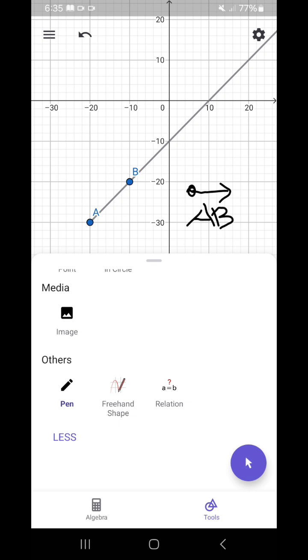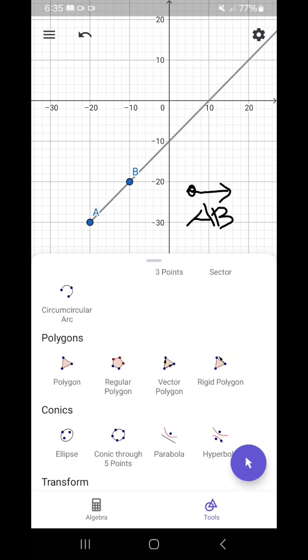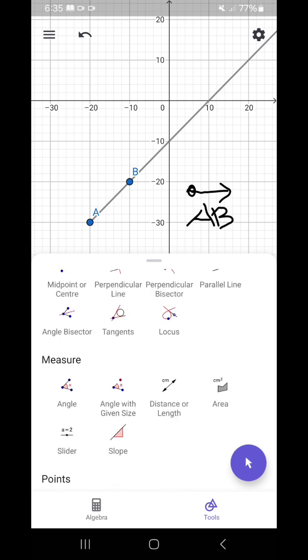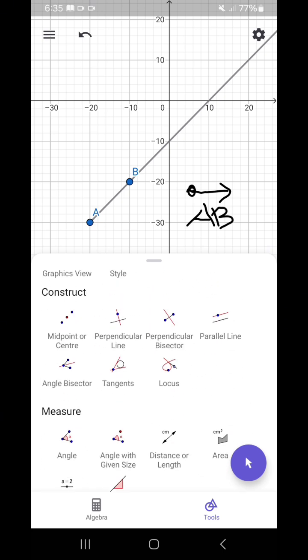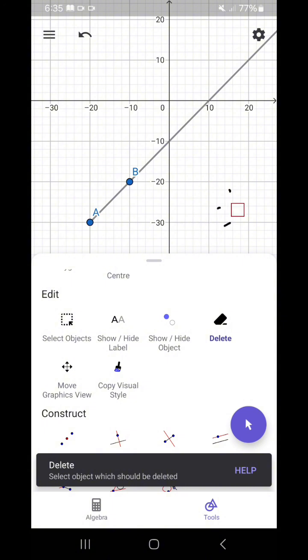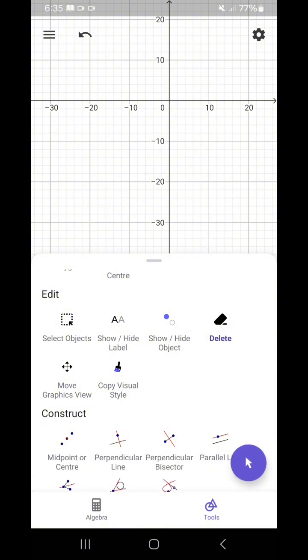No? So next is angle. Angle na ta. Yes. Wait lang ha. Let me delete this first. Asa naman tong delete na wala naman siya. Tara. Yes. So next is angle.